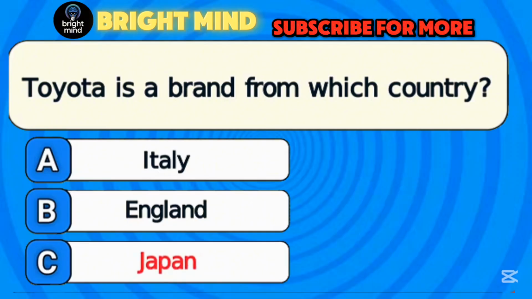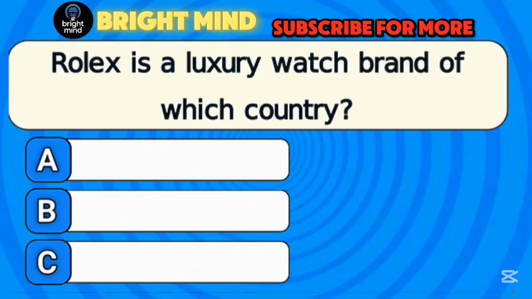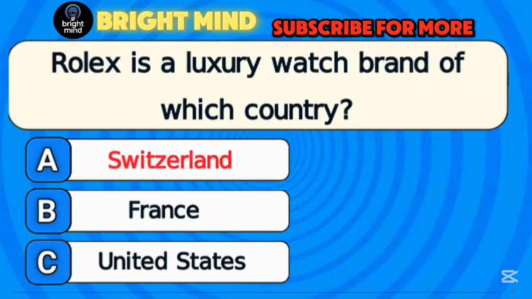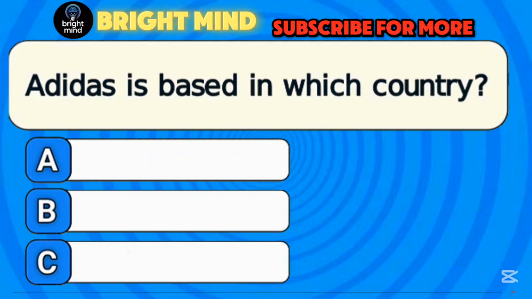Answer C. Japan. Rolex is a luxury watch brand of which country? Answer A. Switzerland. Adidas is based in which country?